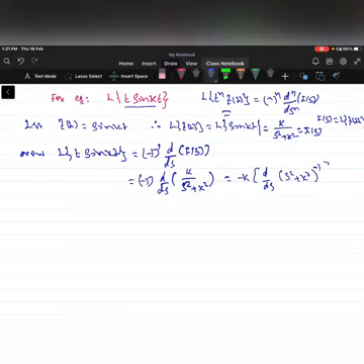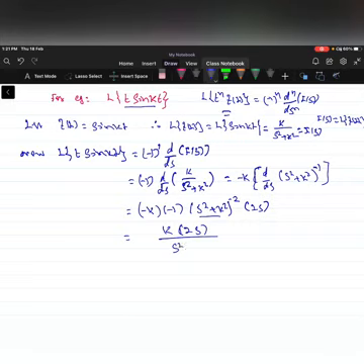So minus k into minus 1 is k, into 2s divided by s square plus k square whole square. So this is equal to 2ks by s square plus k square whole square.